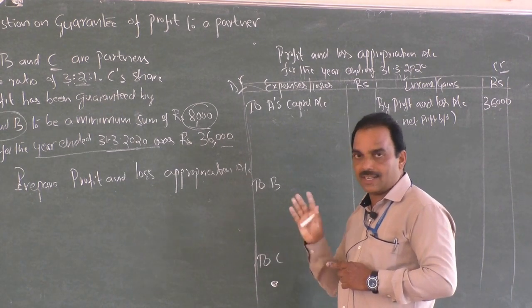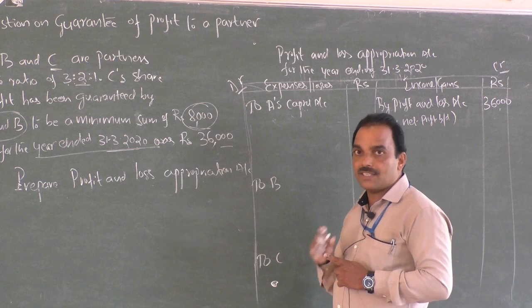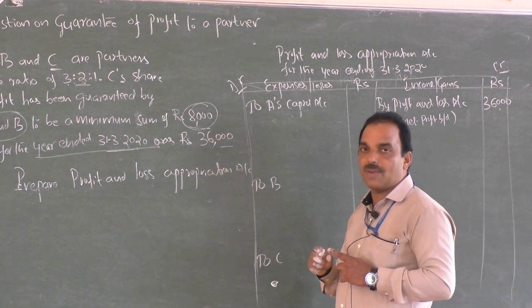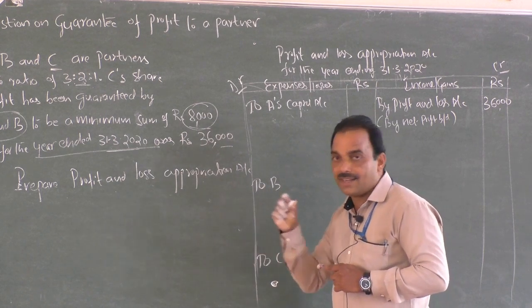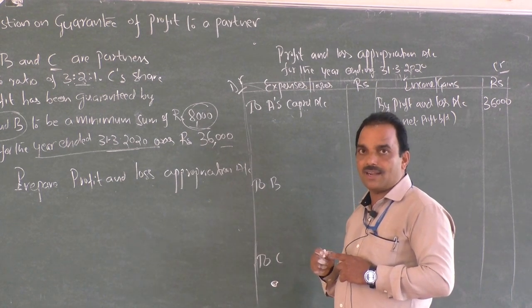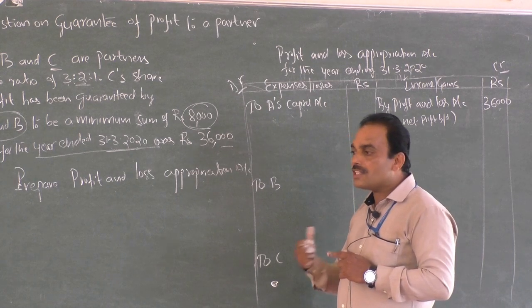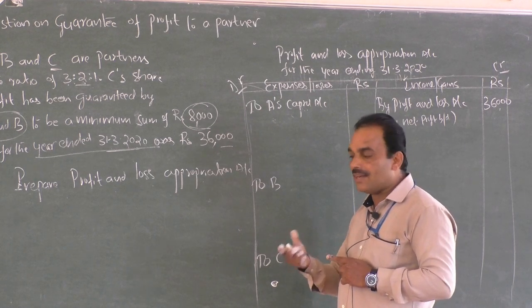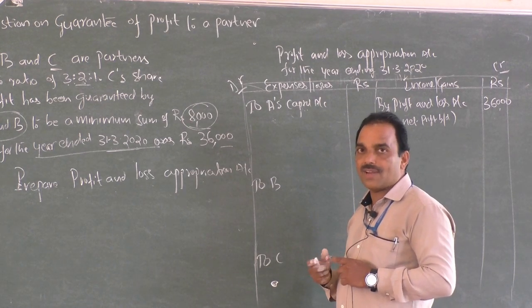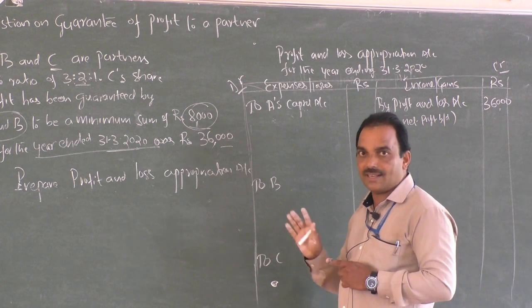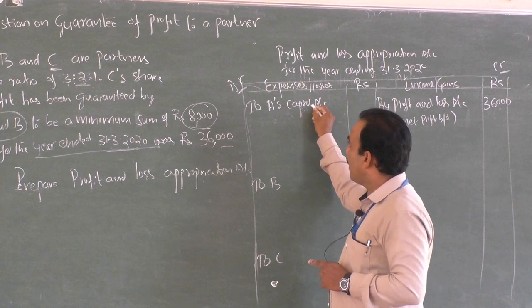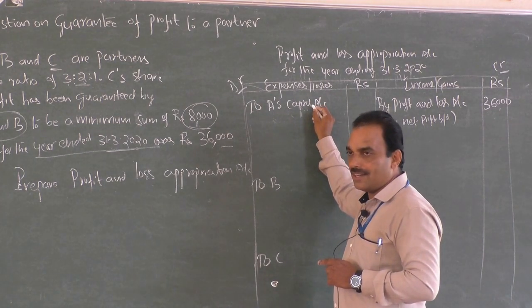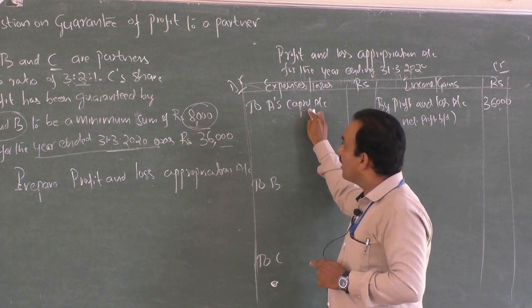Let us discuss later. Further, if it is the fixed method, then all adjustments are given to the partners' current account. What is the partners' current account and why are all adjustments given to the current account? What is the format of the current account? Let us discuss later in our next class. So to A's capital account, I assume that this is the fluctuating method. Therefore, I transfer the amount to the capital account.